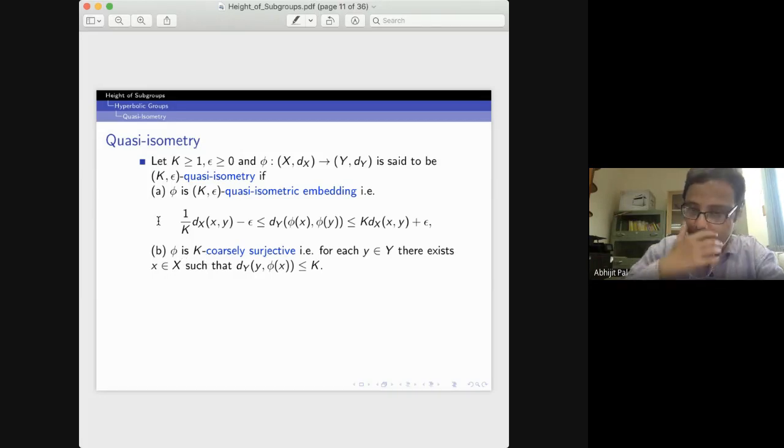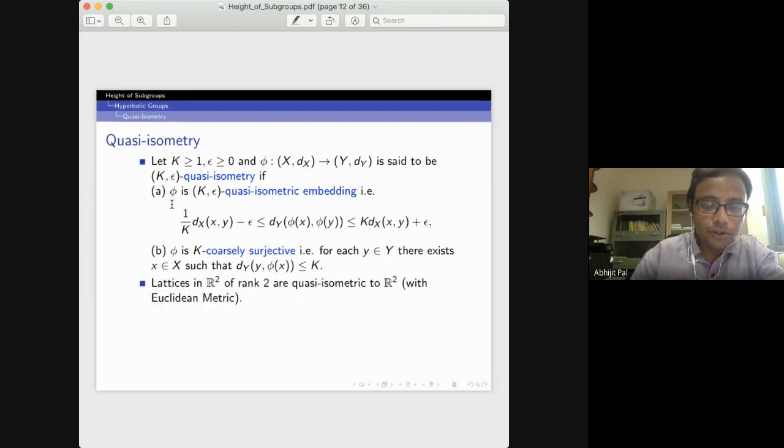So phi is a (k, epsilon) quasi-isometry if phi is a quasi-isometric embedding and also coarsely surjective. If you take any lattice in R2 of rank 2, for example the tiling of R2 by squares, then that is quasi-isometric to R2 with the Euclidean metric.